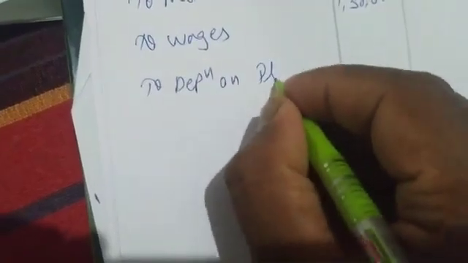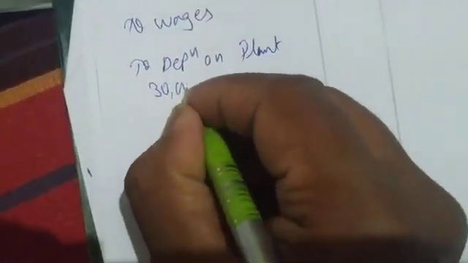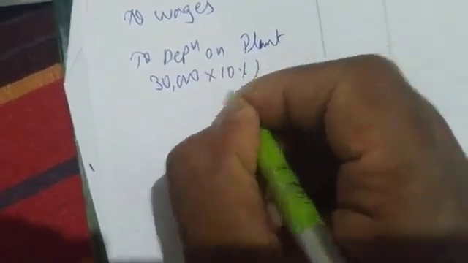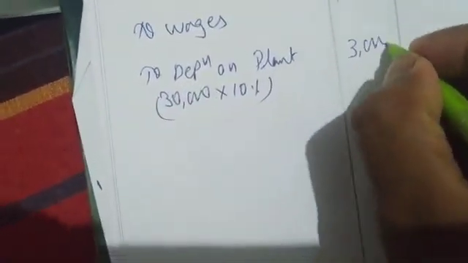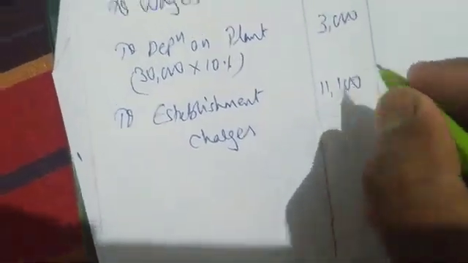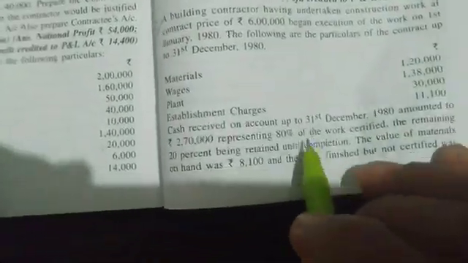So I'm charging to depreciation on plant. Value of plant is 30,000. On this how much percent? 10%. So how much value? 3,000 we are getting. Next is what? Establishment charges 11,100, to establishment charges 11,100.